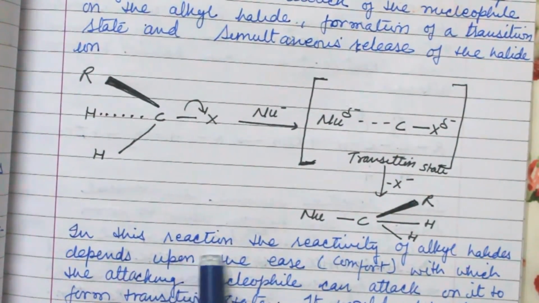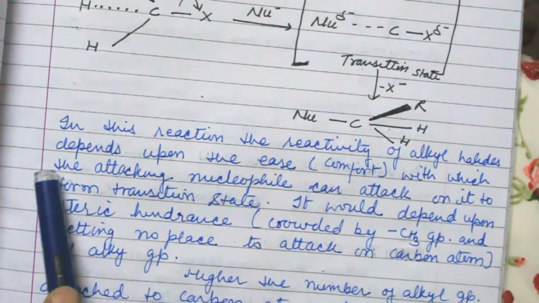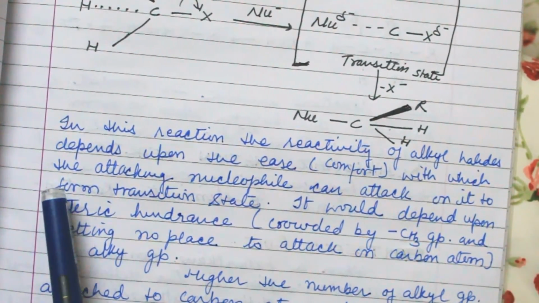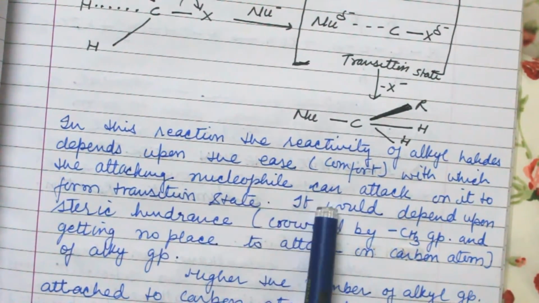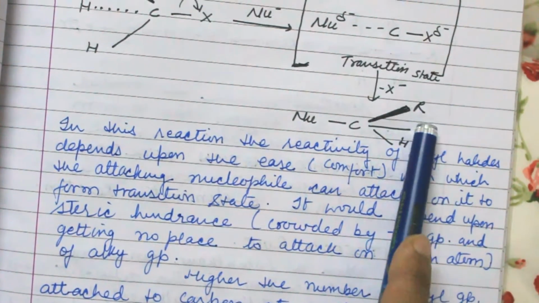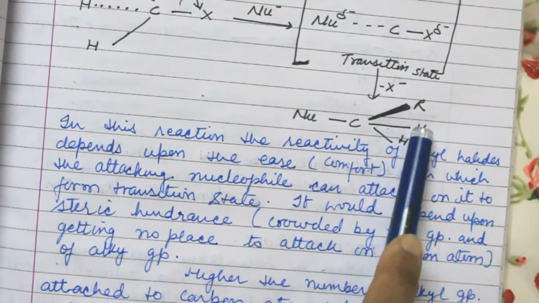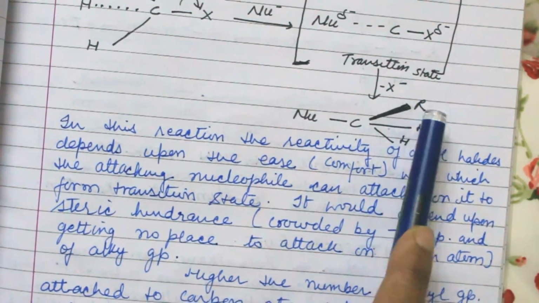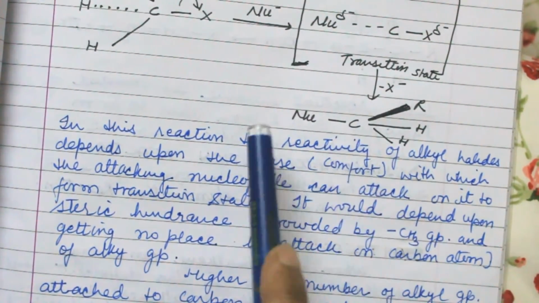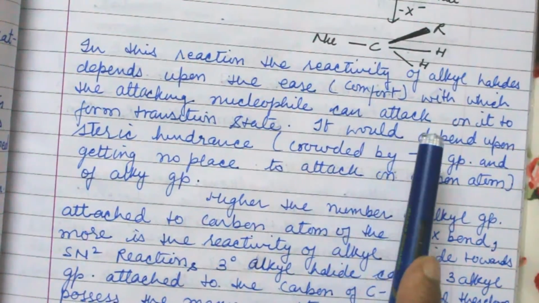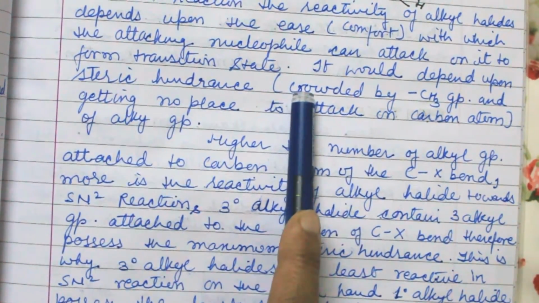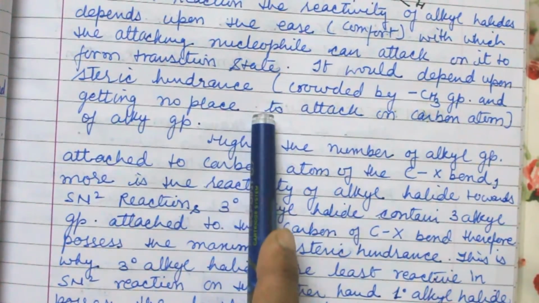So in this reaction, the reactivity of alkyl halide depends upon the ease with which the attacking nucleophile can attack from the transition state, because here the alkyl groups are fewer, only one alkyl group is there, so the steric effect is less and the nucleophile gets attached to it. It depends upon the steric hindrance.